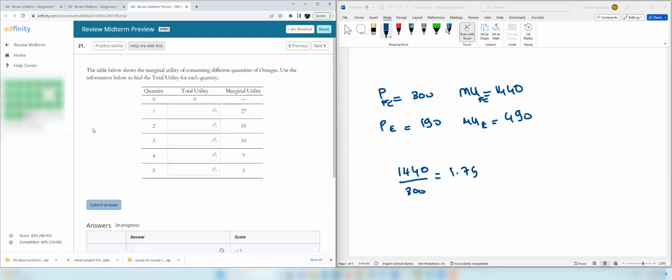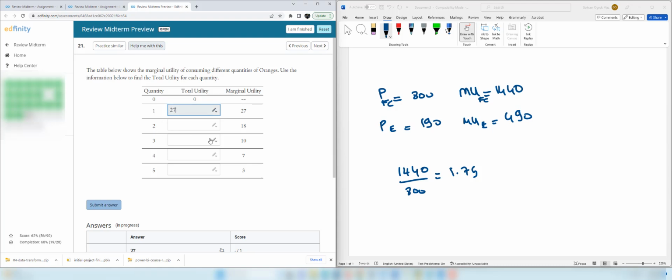Question 21. The table below shows the marginal utility of consuming different quantities of oranges. Use the information below to find the total utility for each quantity. So we know that total utility is the sum of utilities that we gain by consuming all the oranges. So the first orange gives us 27 marginal utility, which is the same as total utility because we only consume one orange.